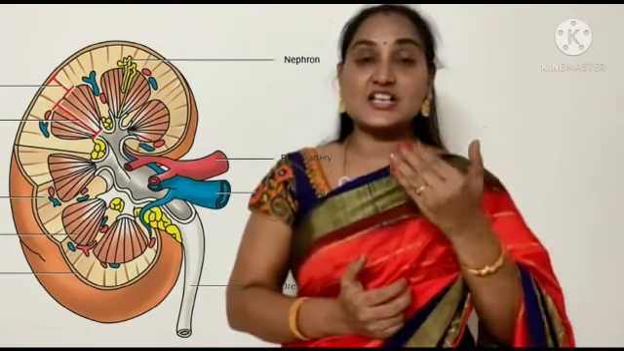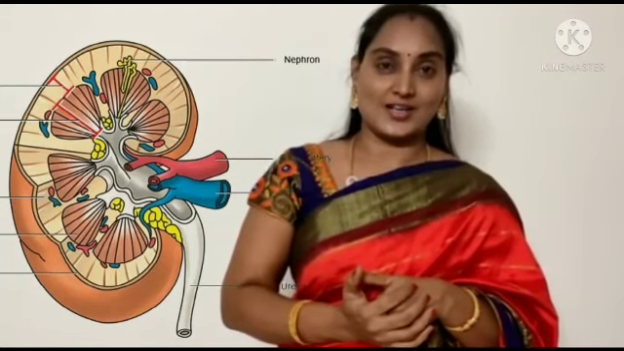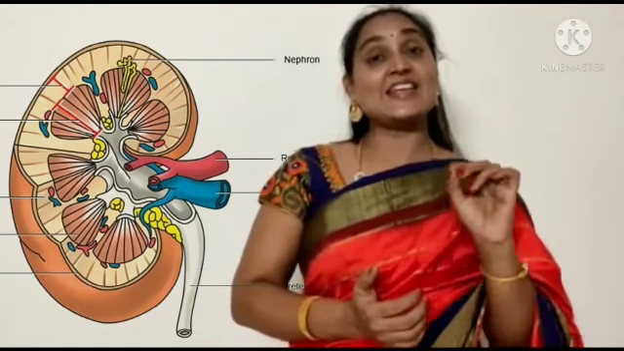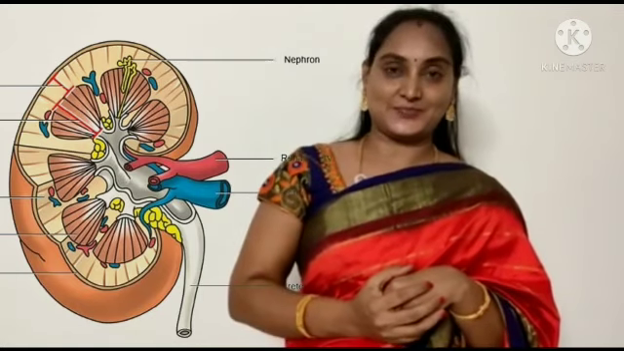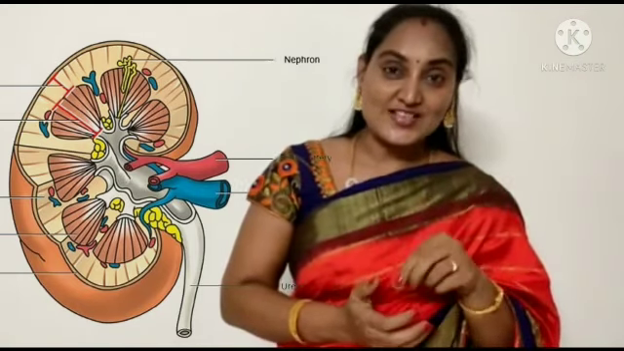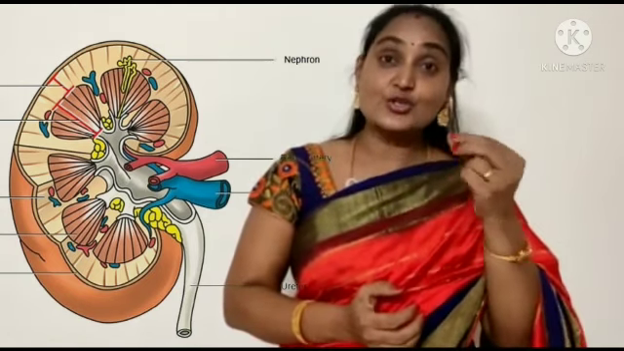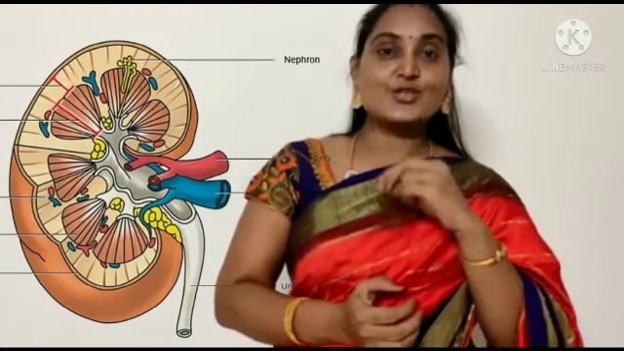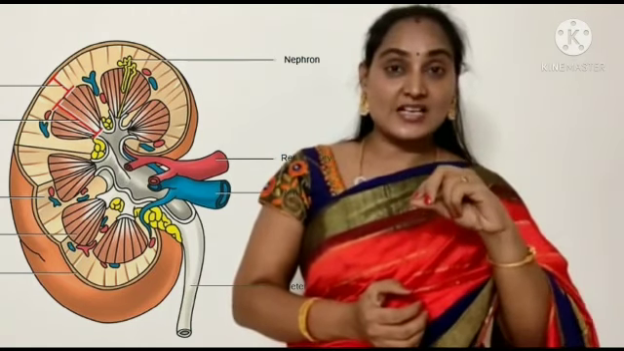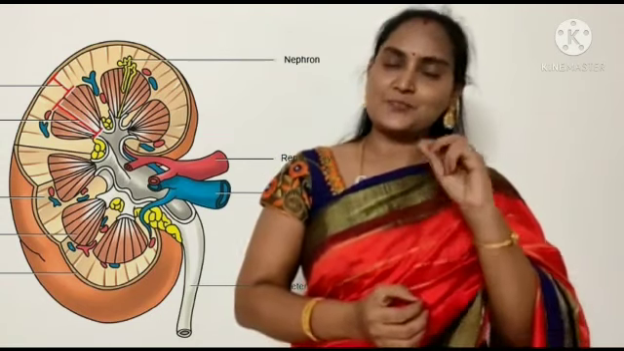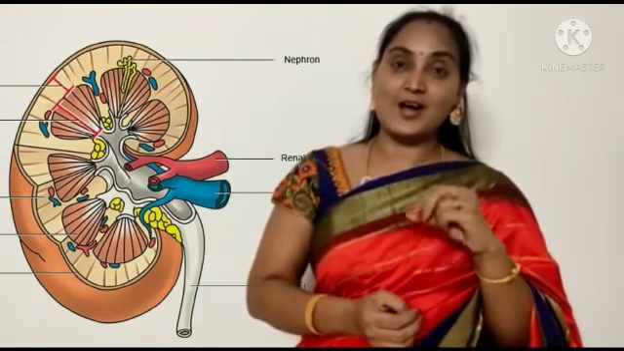What is the function of this renal artery? This renal artery will carry the oxygenated blood. From where? From the heart to where? To the kidney. So it carries the oxygenated blood from heart to kidney. That is the function of renal artery.